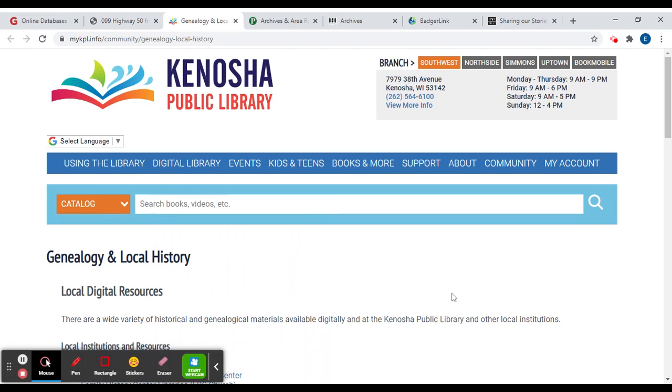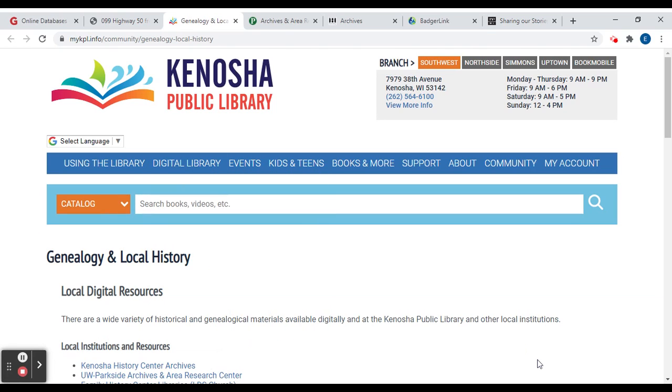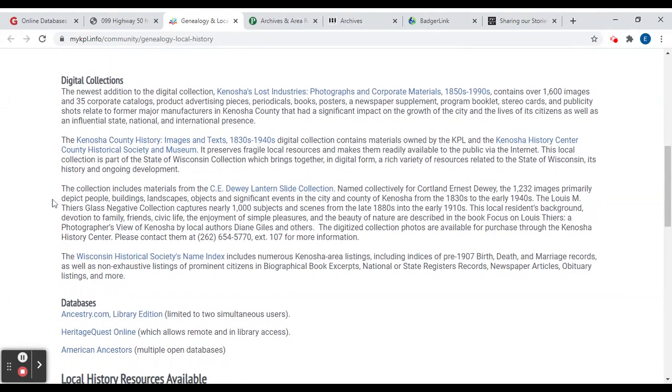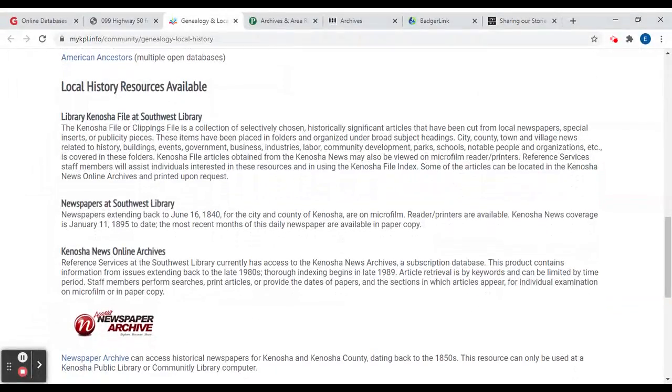I also wanted to mention the Kenosha Public Library's webpage. Their website is mykpl.info, and they have a specific page for genealogy and local history. So they have links to different organizations and local resources that I'm going to talk about here. And they also talk about their different digital collections, as well as what files they have available at the Kenosha Public Library.